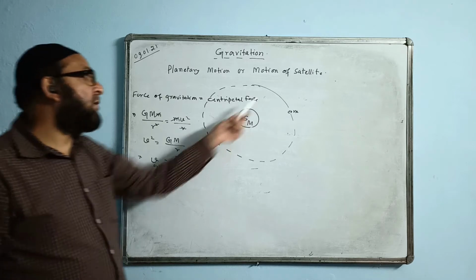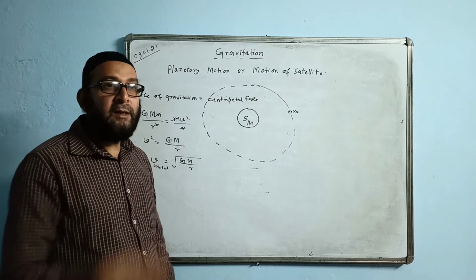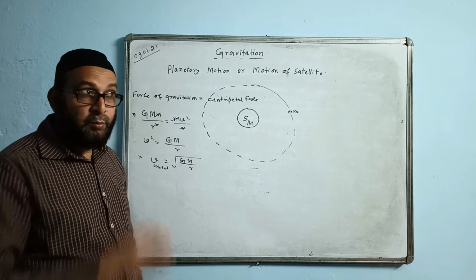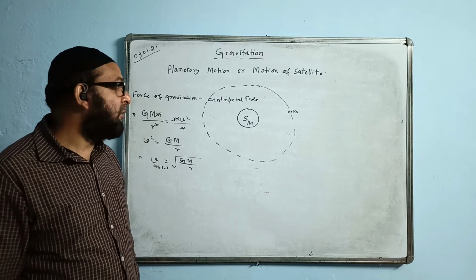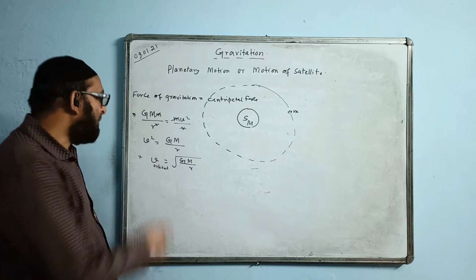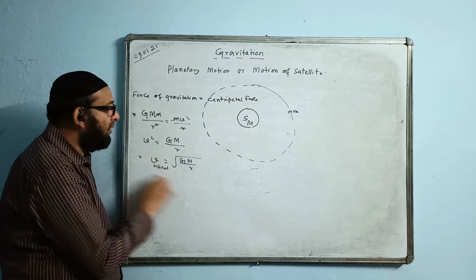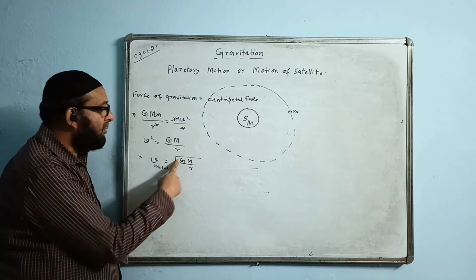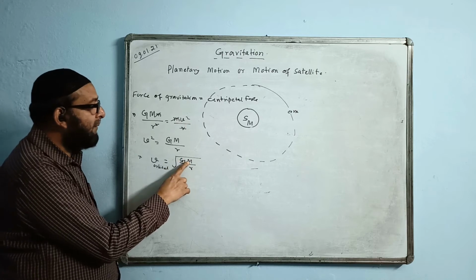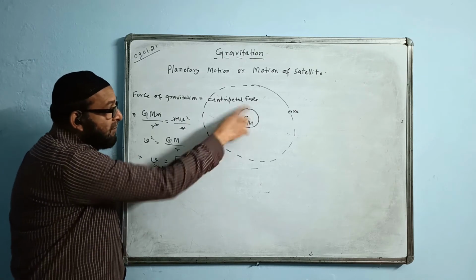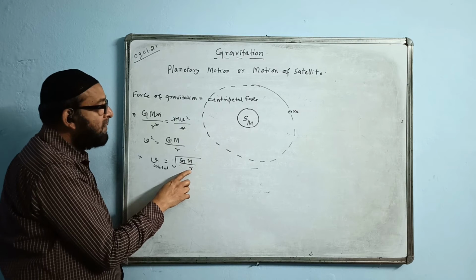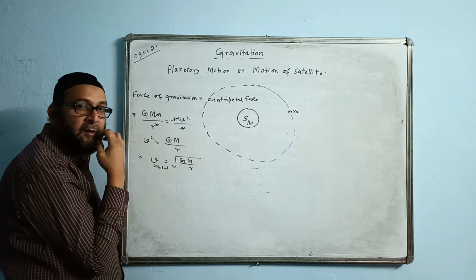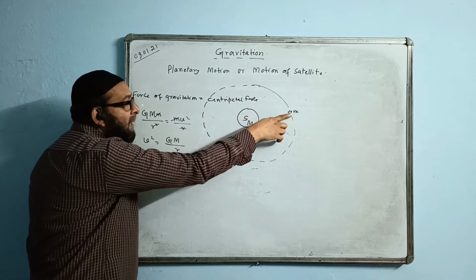If it is about satellites, an Earth satellite called a geostationary satellite is one whose position remains fixed with respect to the Earth. This formula will be true even for the Earth satellite. What is G? Universal gravitational constant. M, in this case, is the mass of the sun. And r is the radius of the orbit, or the distance of the planet from the sun.